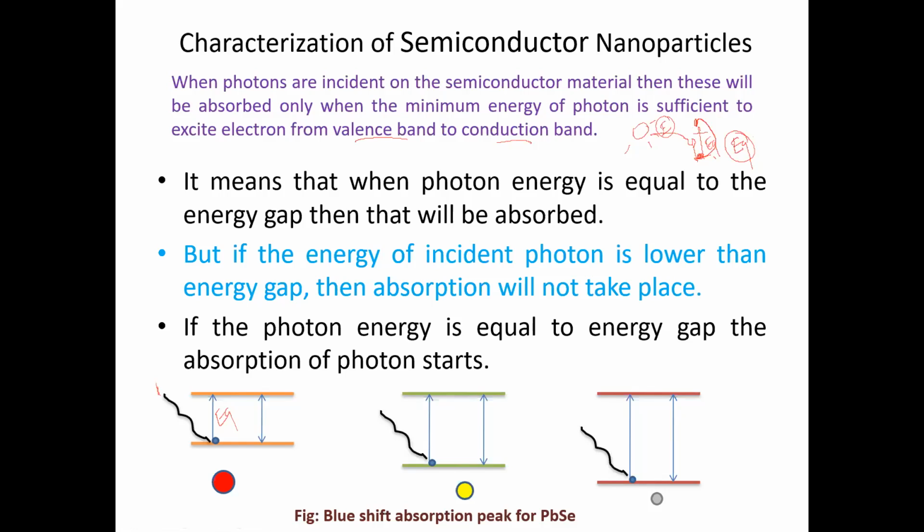So now if this energy gap is increased, then the absorption of the photon should have higher energy. It means that a lower wavelength photon should be focused, and the absorption will shift towards the shorter wavelength.